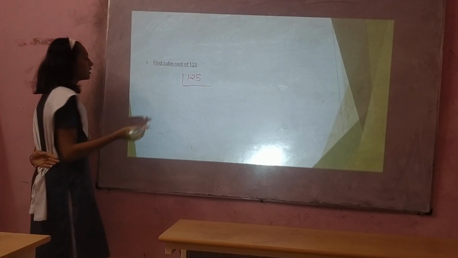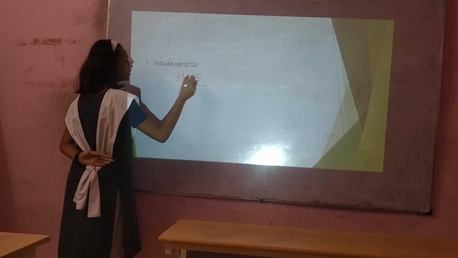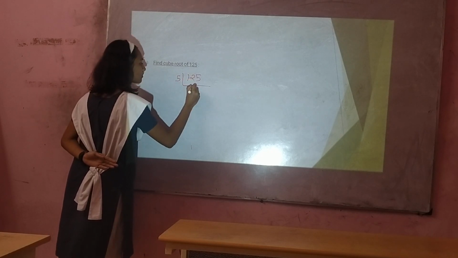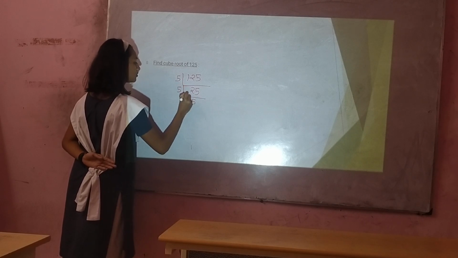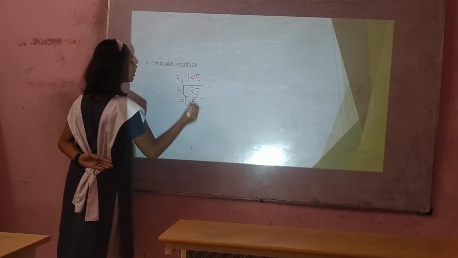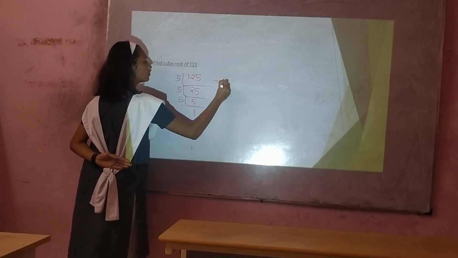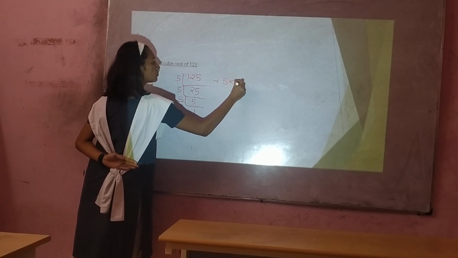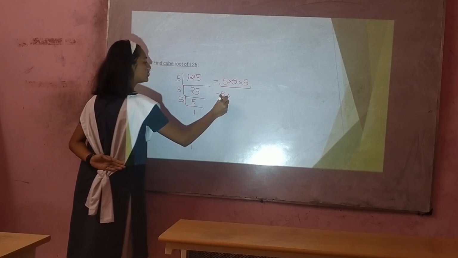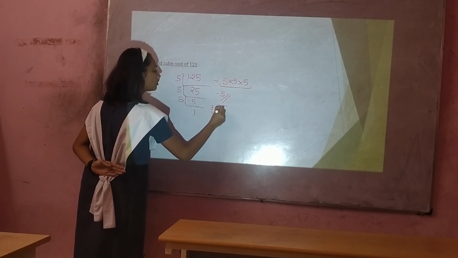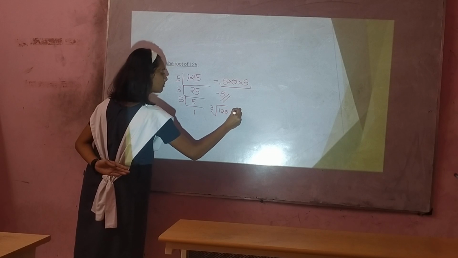So we divide it by 5. Now we can find the answer as 5. So the cube root of 125 is 5.